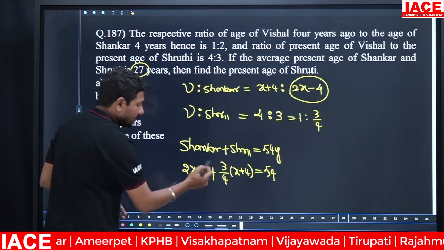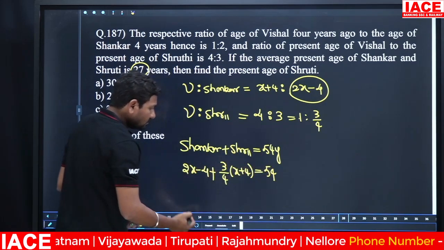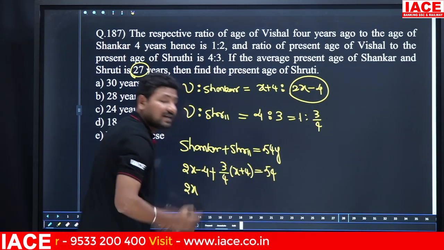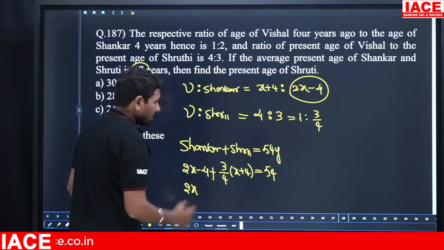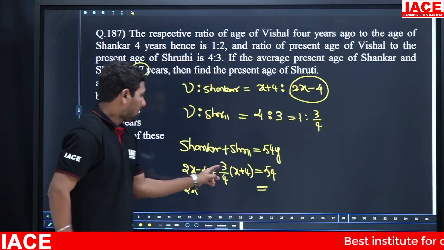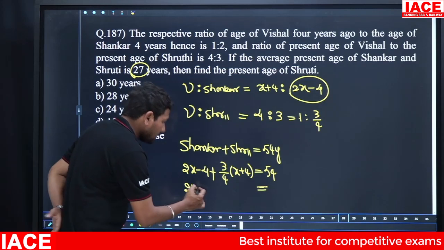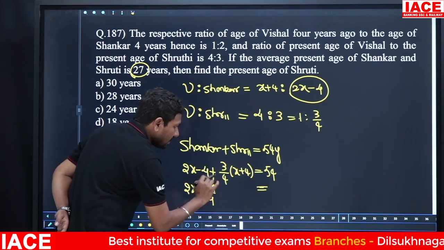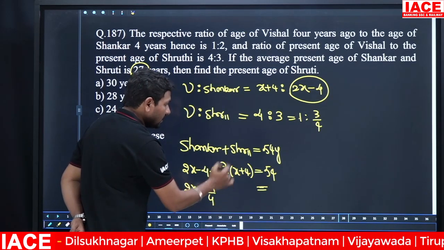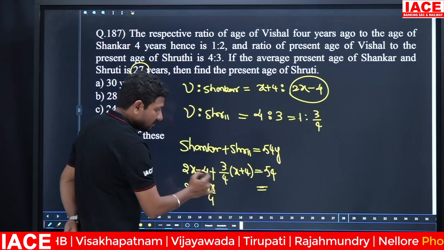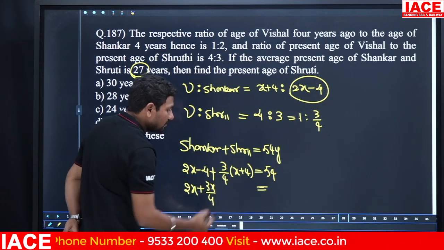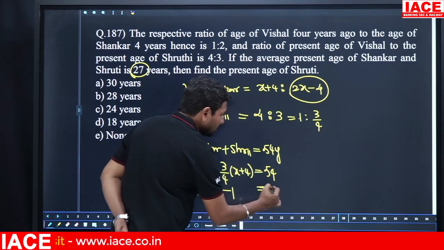And multiply the values: 3/4 multiplied by x plus 4, plus 2x minus 4. Minus 4 is coming to the right side, it becomes plus 54, which is 58. Next, 3/4 will be multiplied to give 3x by 4, and 3/4 into 4 is equal to 3. The 4 will be cancelled and it becomes 3. Minus 4 plus 3 becomes minus 1 only. Minus 1 is equal to 54.